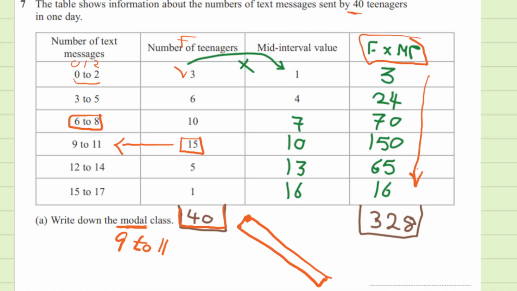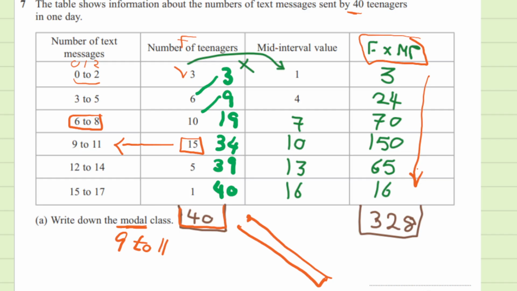I just want to add, since we spoke about this, what if we want to find the median? What if the question asks you to find the median? How do you do it? So to find the median, you need to find something called the cumulative frequency. So on the frequency, we have 3 here. The next one is 3 plus 6, 9. The next one is 9 plus 10, 19. And then 19 plus 15, I think that's 34. And then 39, and then 40.